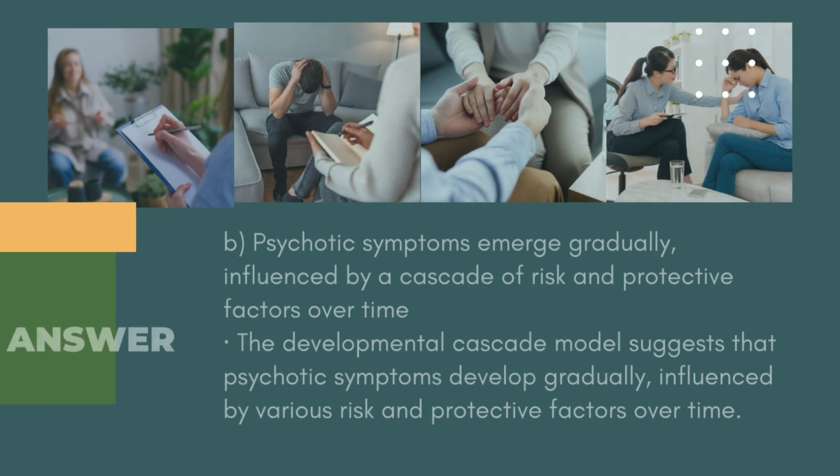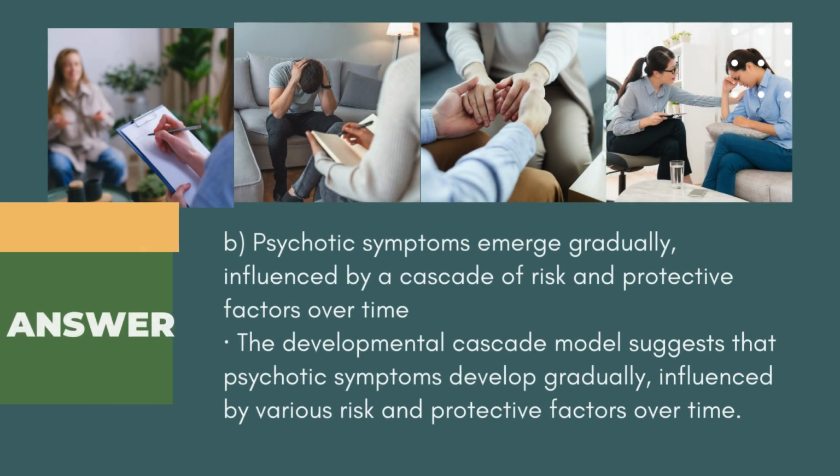B. Psychotic symptoms emerge gradually, influenced by a cascade of risk and protective factors over time. The developmental cascade model suggests that psychotic symptoms develop gradually, influenced by various risk and protective factors over time.